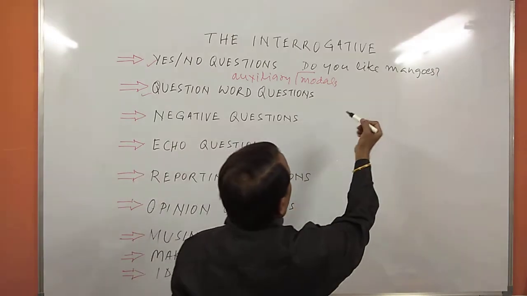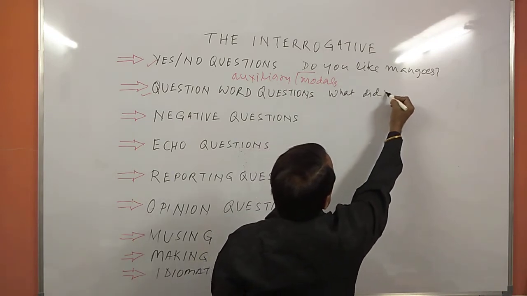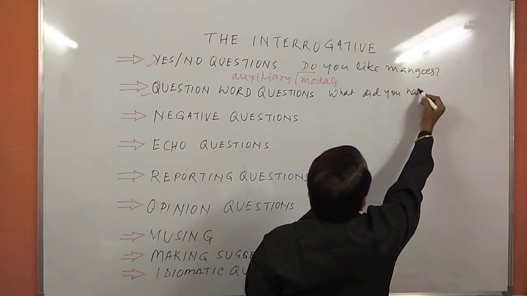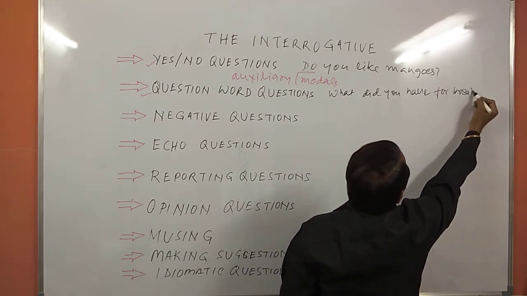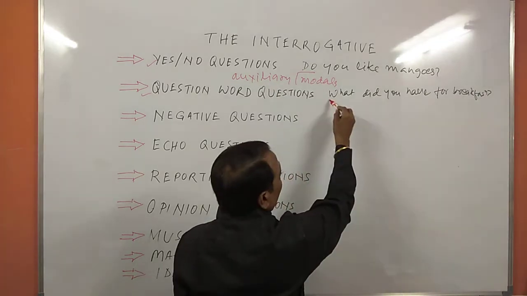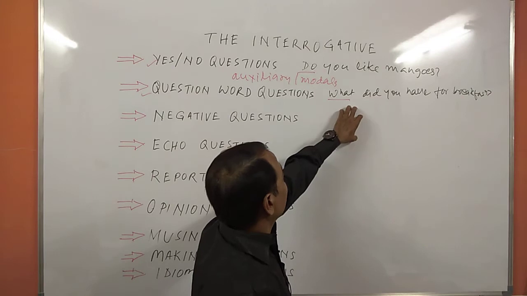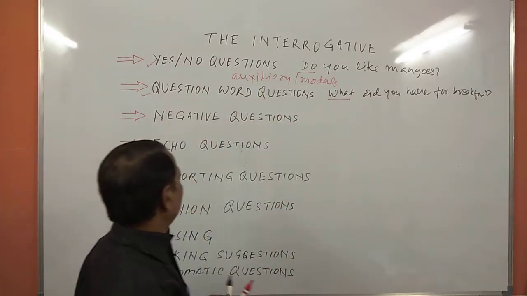For example, what did you have for breakfast? What did you have for breakfast? Here I am using the word what. So this question is starting with the word what. That's why it's called question word questions.